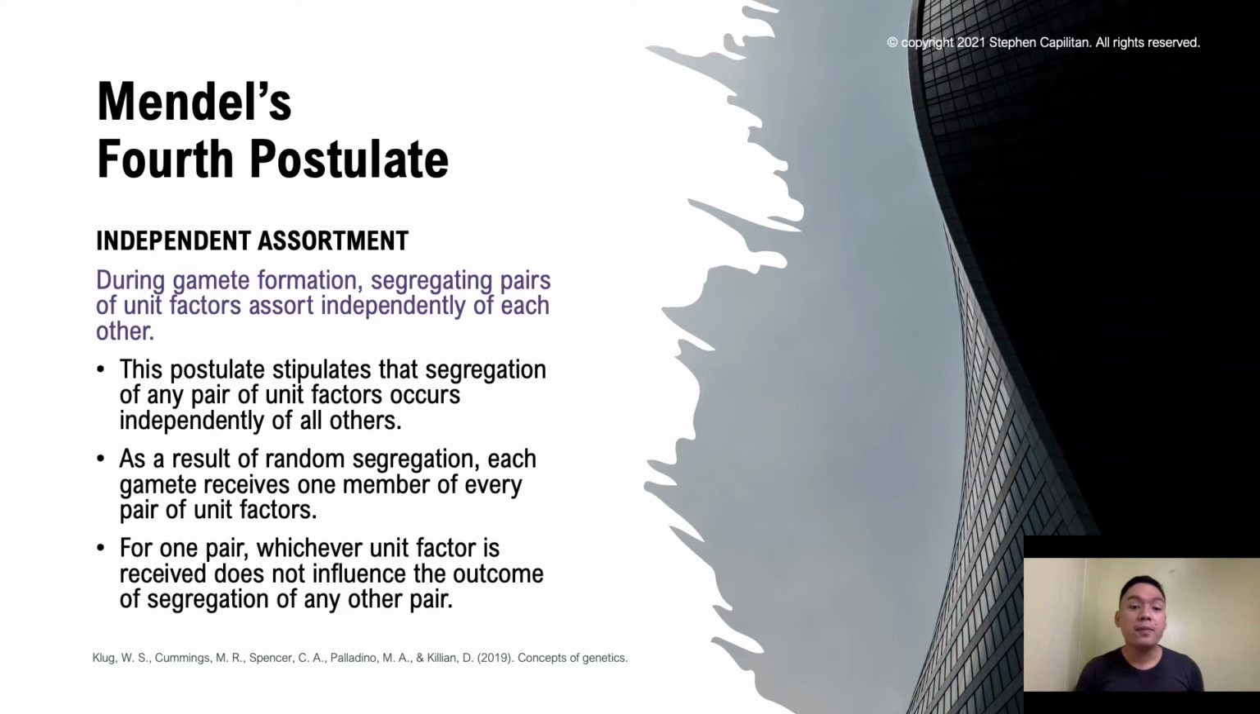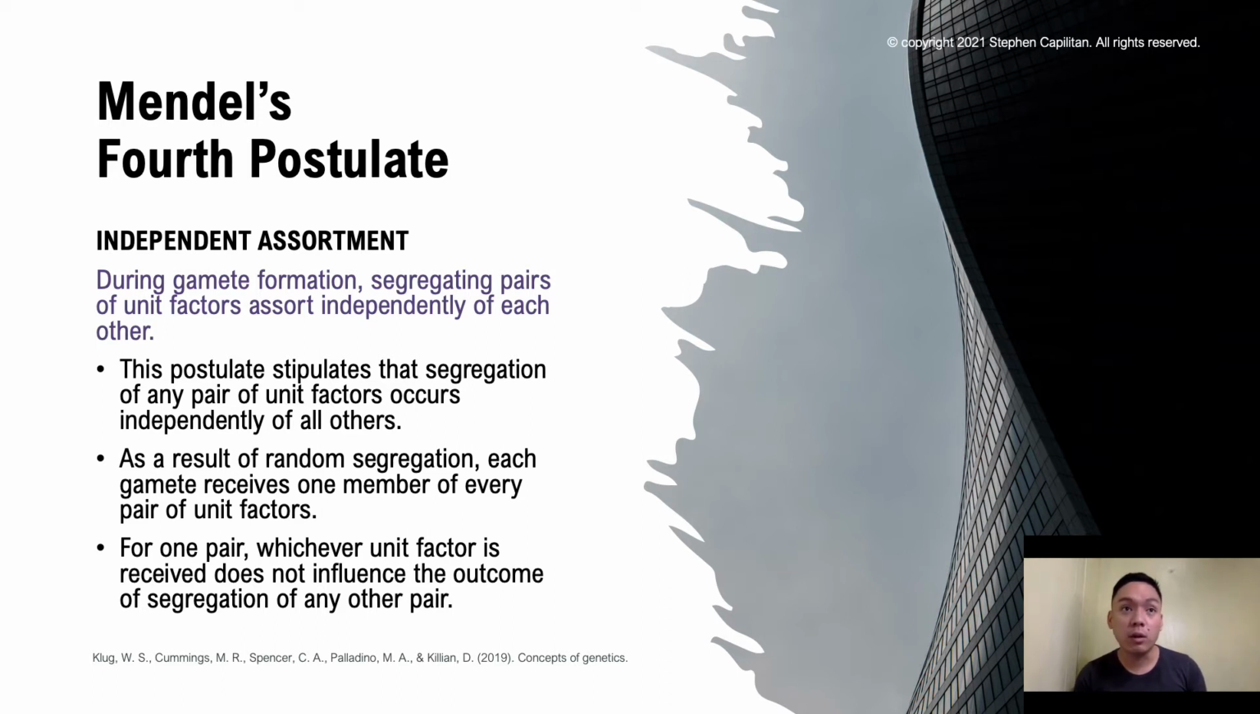For one pair, whichever unit factor is received does not influence the outcome of segregation of any other pair. So in general, this postulate of independent assortment tells us that all possible combinations of gametes should be formed in equal frequency. They should be placed together like in a diploid organism, like in humans. We should be getting all 23 pairs of chromosomes for a normal individual.